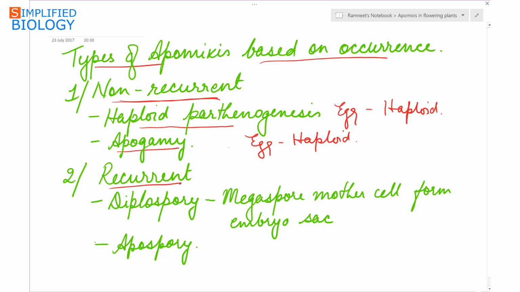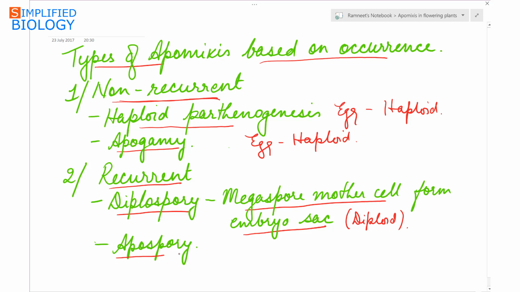Second is recurrent, means the plants produced due to asexual reproduction are able to reproduce further. This can be seen in case of diplospory. Diplospory is the megaspore mother cell directly forms the embryo sac without undergoing meiosis, due to which the cells of the embryo sac will be diploid.